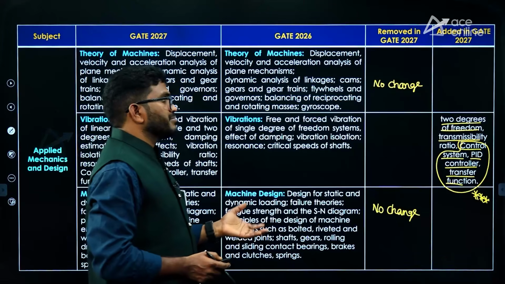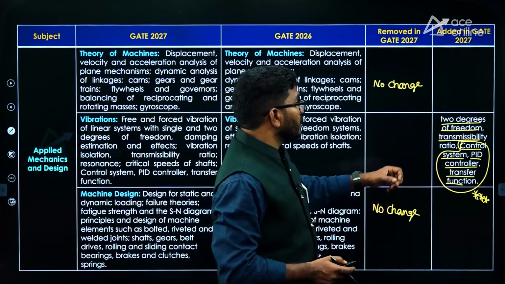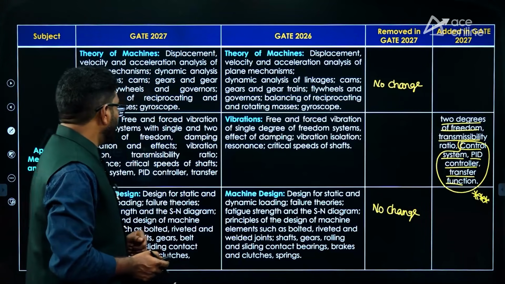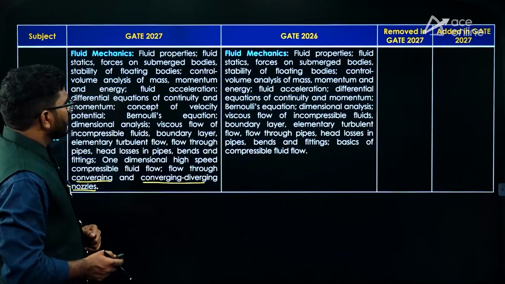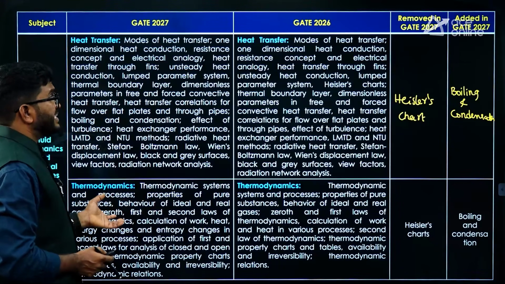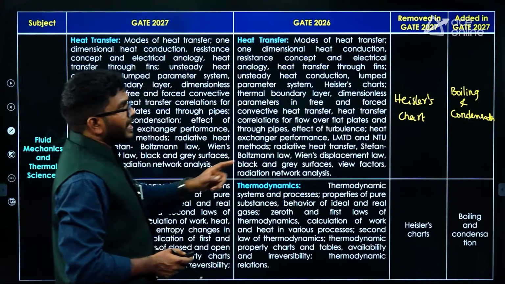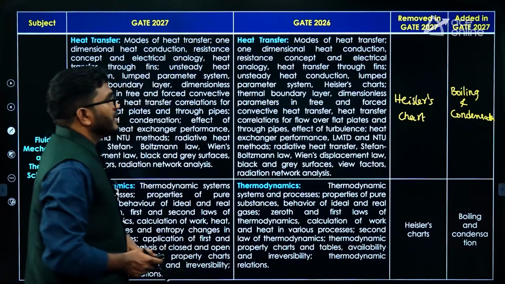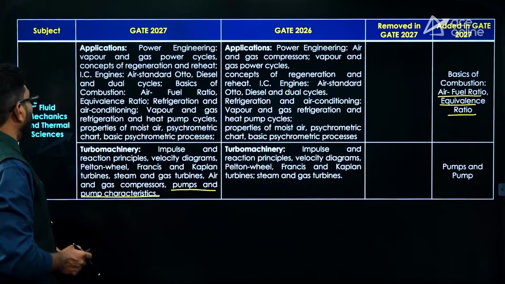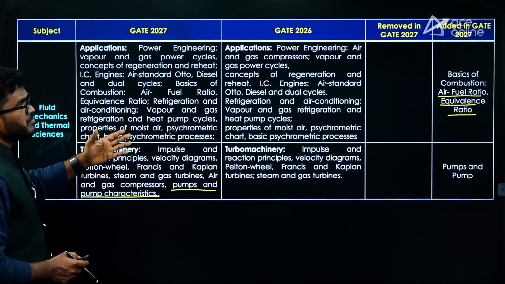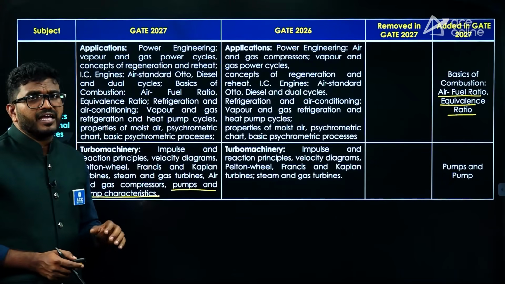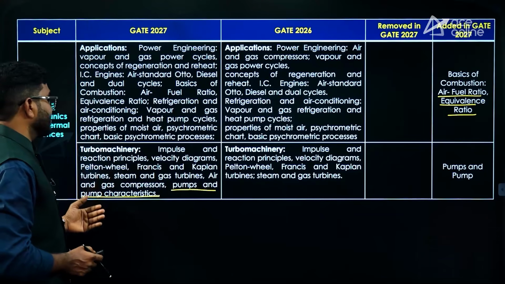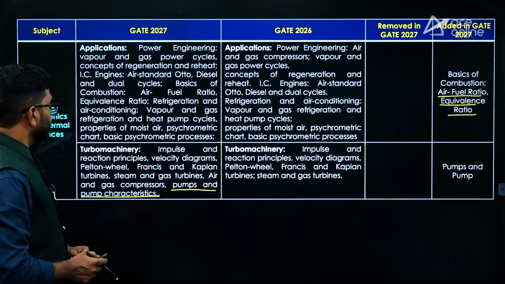Then control system, a complete new topic, an electronics topic they added: control system, PID controller, transfer functions, these things they added. And in fluid mechanics, there is no change in the syllabus, but in heat transfer they added boiling and condensation. Okay? In heat transfer, boiling and condensation they added. And in the thermal engineering part, basics of combustion they added, like air fuel ratio, equivalence ratio, etc. And pump characteristics also in turbomachinery they added.